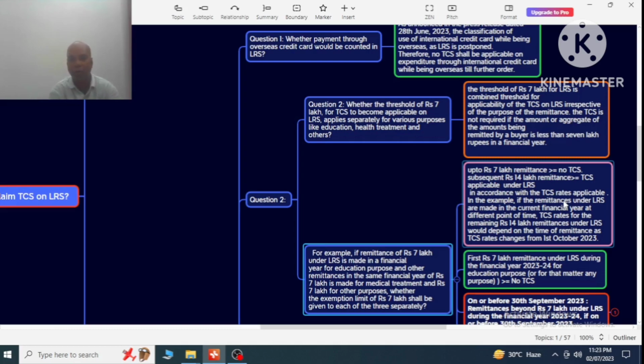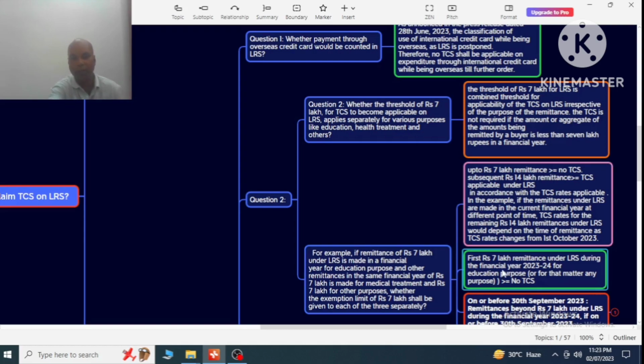So depending on the rate, TCS will be applicable on the subsequent 14 lakh rupees. So here 21 lakh is remitted, but 7 lakh will not be taxable. Only 14 lakh is taxable.